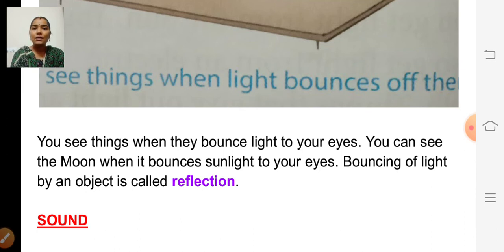You can see the moon when it bounces sunlight to your eyes. Bouncing of light by an object is called reflection. Children, the moon is not a source of light because the moon gets light from the sun.